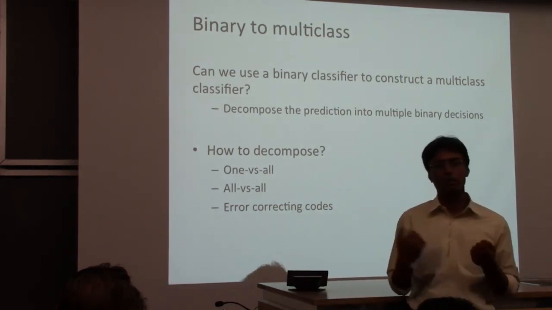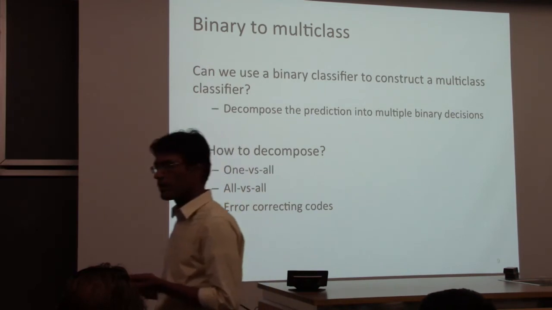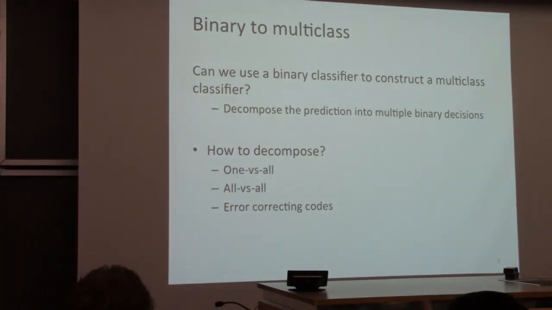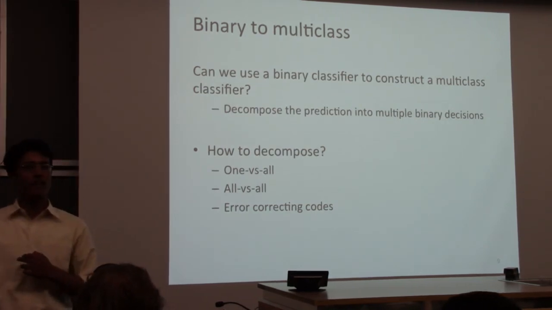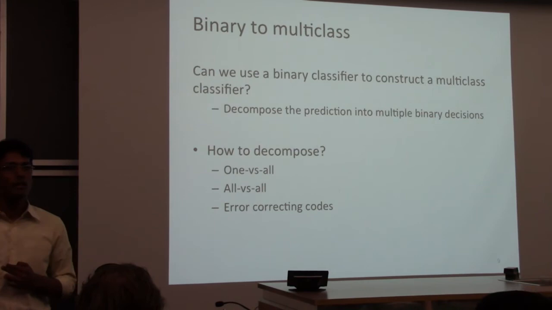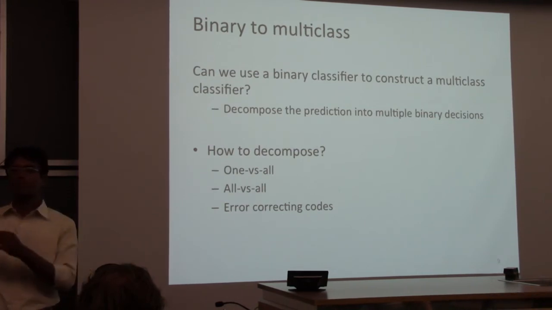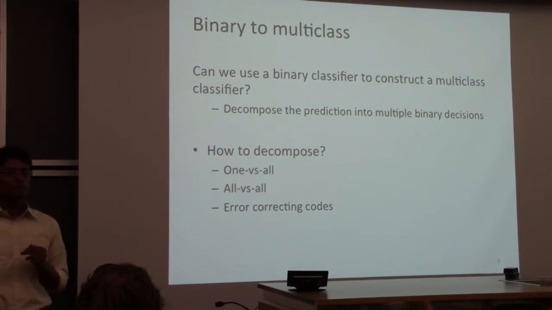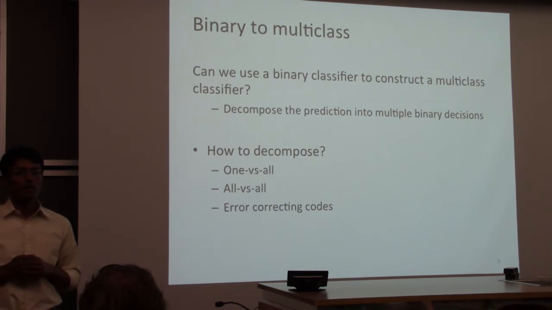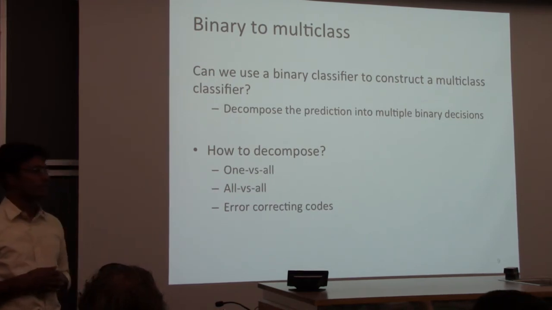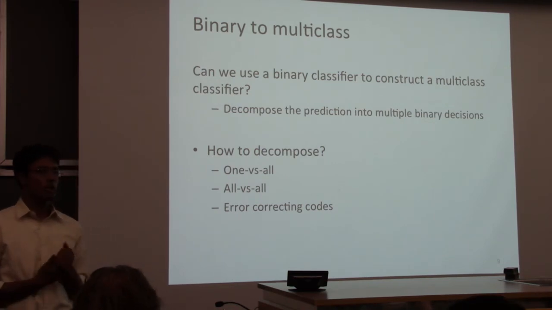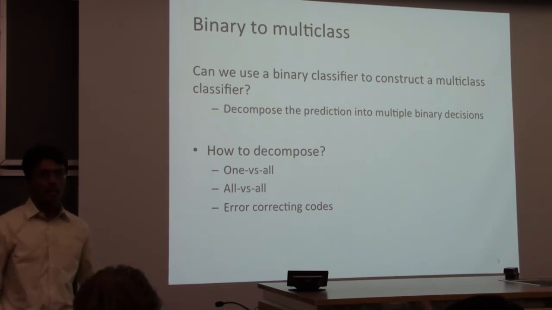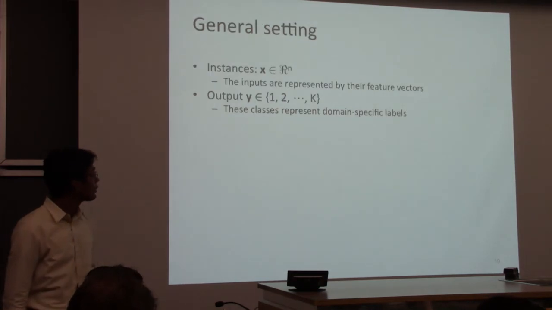If you have k categories, you predict log k bits. We have an algorithm that can predict 1 bit. Somehow decompose this decision that you need to build, the final output that you need to construct, as a combination of many, many individual decisions. And there are multiple strategies here. I'll only talk about 2 of them, one versus all and all versus all. And one versus all is actually the one that you mentioned, and it goes like this.